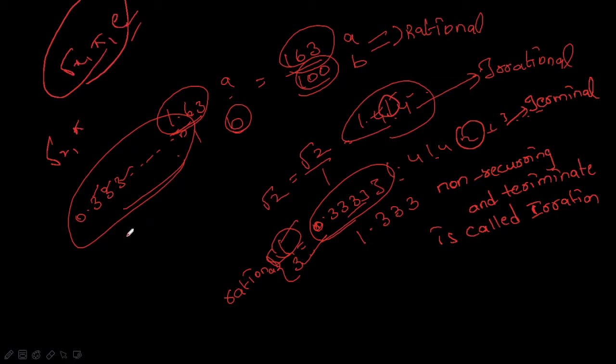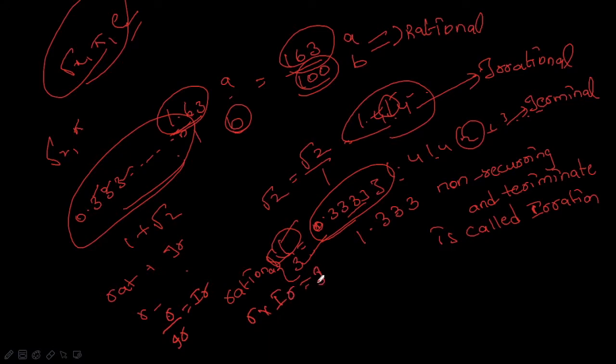So if any question is given like 1 plus root 2, and they are asking whether it is a rational number or an irrational number, we can clearly say that it is an irrational number, because rational plus irrational gives irrational, rational minus irrational gives irrational, rational by irrational also gives irrational, and rational into irrational also gives an irrational number. So the root of anything is called an irrational number.